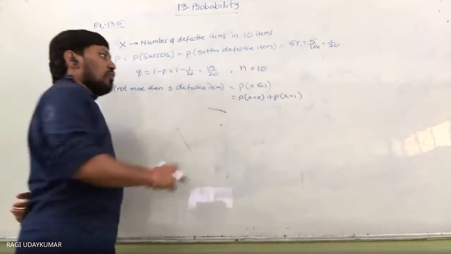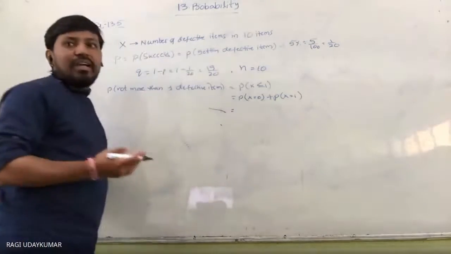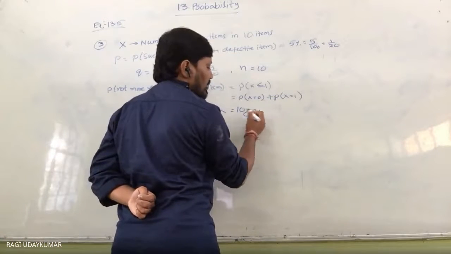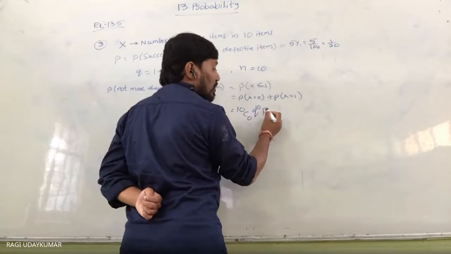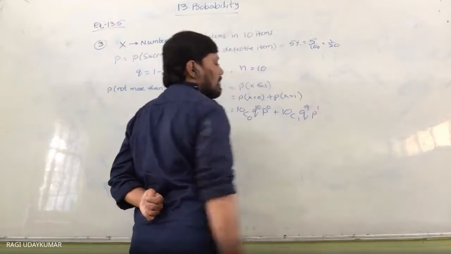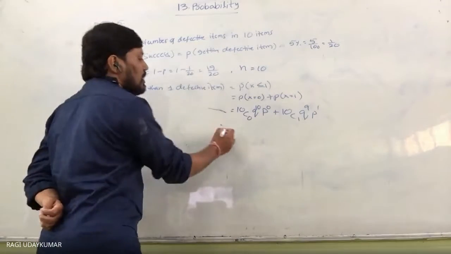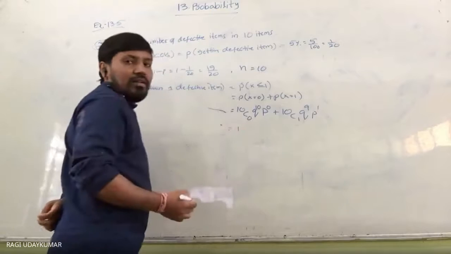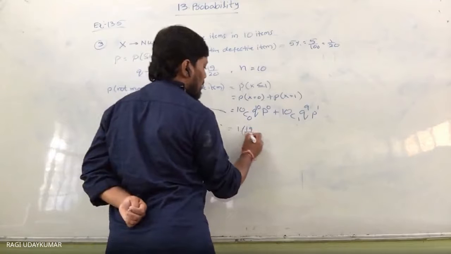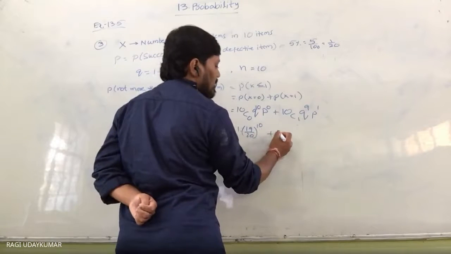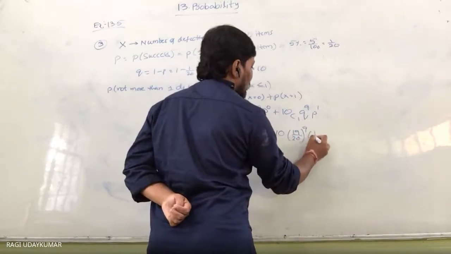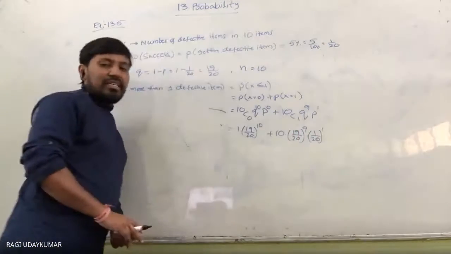Okay. So probability of X is equals to 0. Find out what is 10C0, Q to the power of 10 minus 0 and P to the power of 0, plus 10C1 Q to the power of 9 P to the power of 1. So Q and P values here you have to substitute. 10C0 value is always 1. And Q value is probability of failure, 19 by 20 to the power of 10, plus 10C1 value 10, 19 by 20 to the power of 9 and 1 by 20 to the power of 1. You can simplify it or you can keep it as it is.